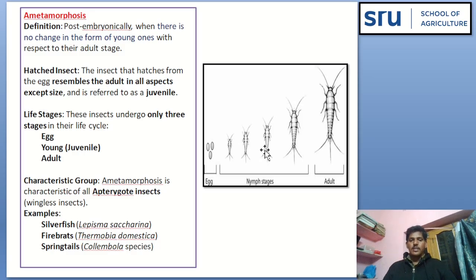The hatched insects resemble adults in all aspects except size and are referred to as juveniles. This insect undergoes only 3 stages in their life cycle, that is egg stage, young one stage or juvenile stage, and adult stage. And ametamorphosis is the characteristic of all apterygote insects. Examples include silverfish, firebrats, and springtails.